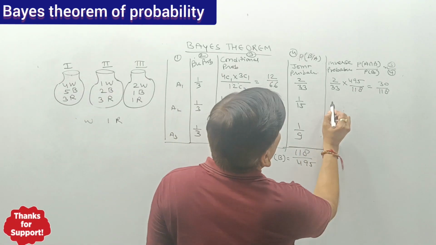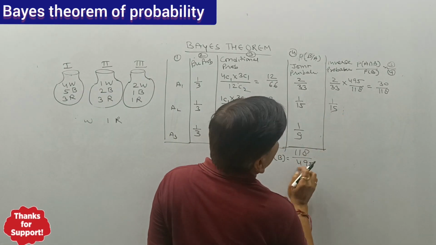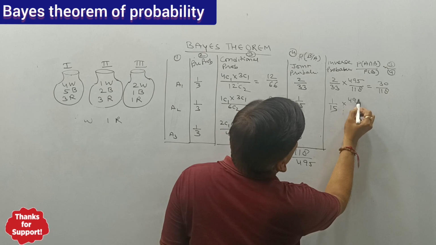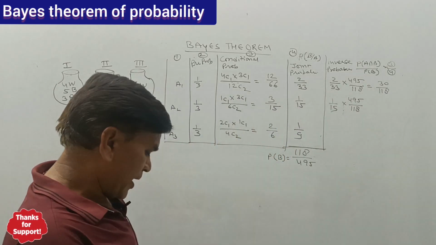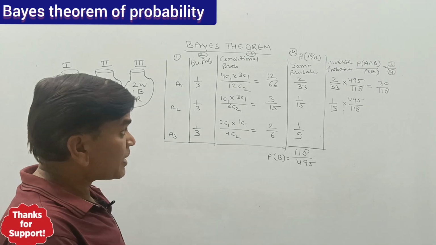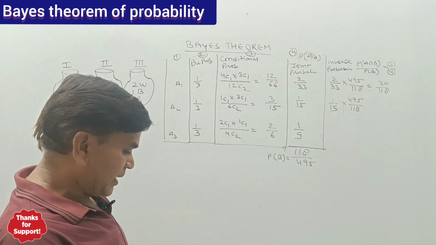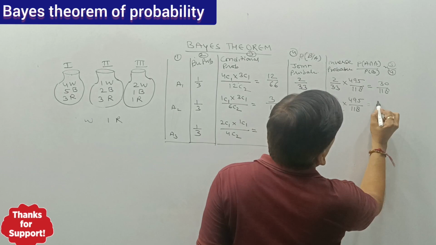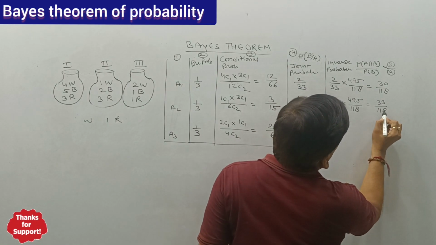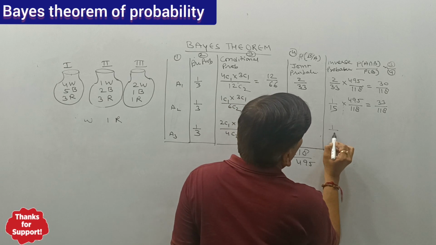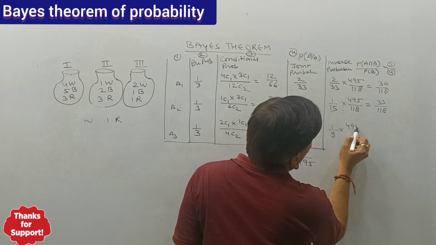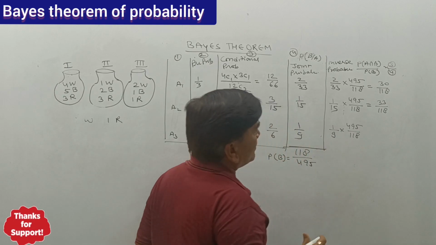Second one is 1 by 15 divided by this, so 495 upon 118. 495 divided by 15, that is 33 upon 118. And last one, 1 upon 9 multiply 495 upon 118.